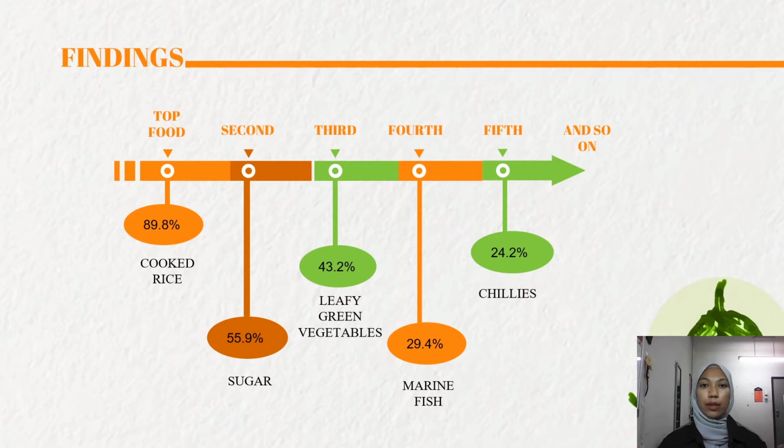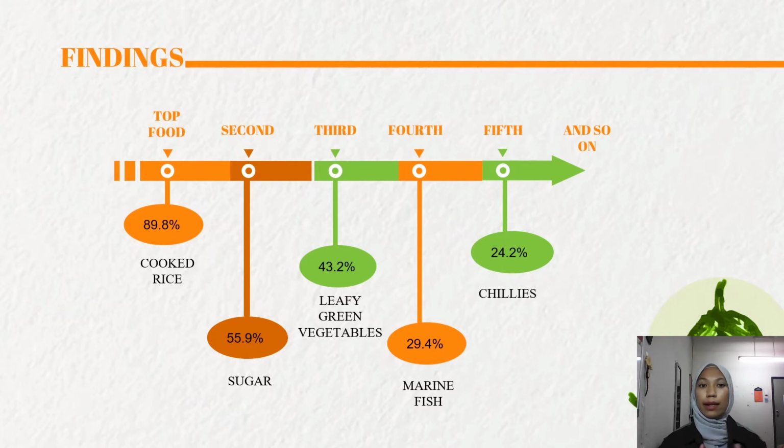It varies considerably from country to country and even within a country due to factors such as differences in ethnicity, geographical area, age, and sex. Cooked rice was the top food consumed daily by adults in Malaysia, which is 89.8% with an average of 2.5 plates per day. Other top 5 food items consumed daily were sugar, which is 55.9%, followed by leafy green vegetables, which is 43.2%, marine fish, which is 29.4%, and chilies, which is 24.2%.